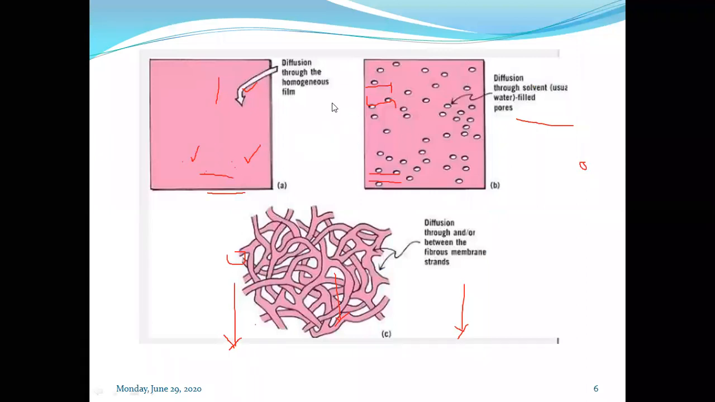Here also, we see diffusion through the homogeneous film. This is porous, as I told you initially about the porous nature of the membrane. These pores are filled by the solvent, and through this solvent the solute molecules diffuse or pass. In fibrous membranes too, through the pores or openings which are there, the molecules diffuse.